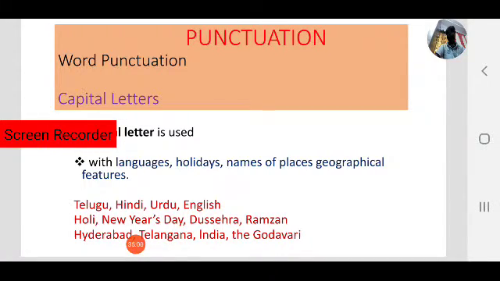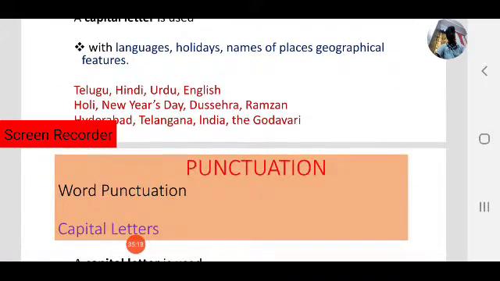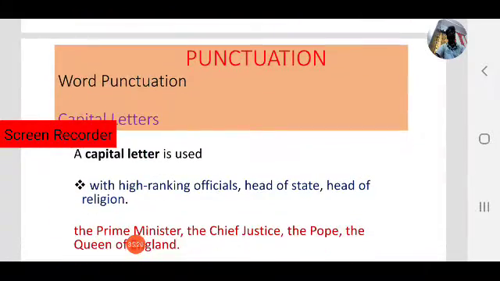Next one, Hyderabad, Telangana, India and the Godavari. These are names of places of geographical importance. Hyderabad, H; Telangana, T; India, I; and the Godavari, G. These are capitalized. Okay. Next, where we use capital letters, another case.